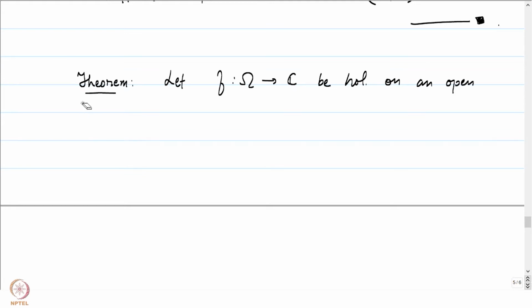Connectedness is not yet needed; I will add it if it is needed later. Suppose z0 is a point in omega such that f prime at z0 is not equal to 0.